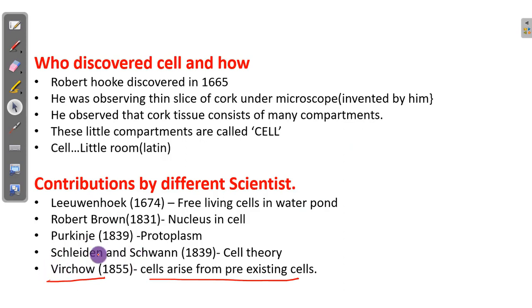This contribution by Schleiden, Schwann and Virchow led to a very important cell theory, which states that all living things are made up of cells. That is the first point.